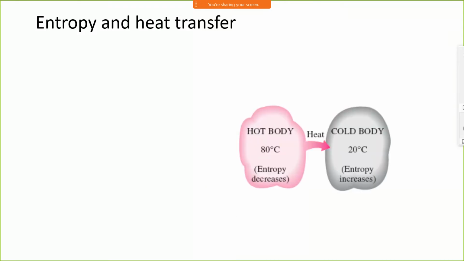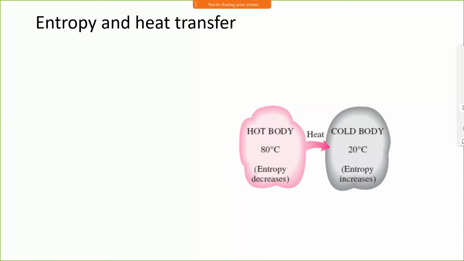Entropy and heat transfer. Consider a hot body and a cold body. Heat is transferring from the hot body to the cold body. It means as the heat of the hot body is decreasing, the entropy of this body is also decreasing. As the temperature of the cold body increases because it receives this heat, its entropy also increases.